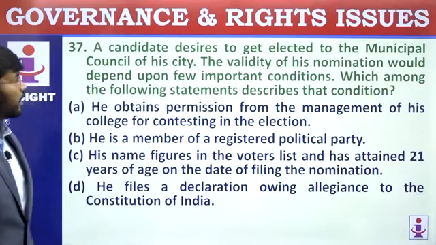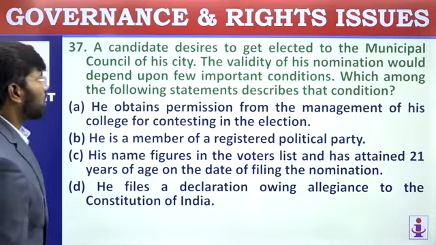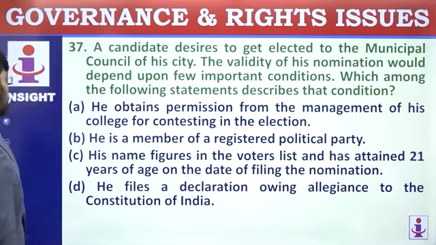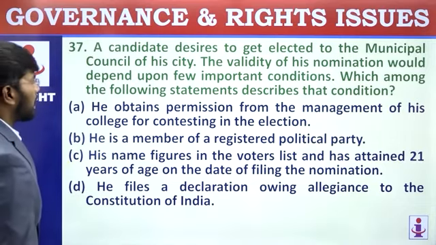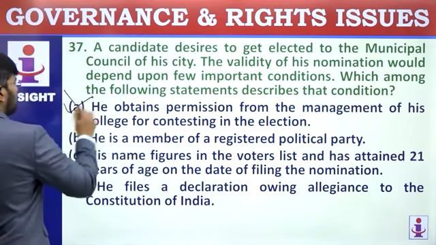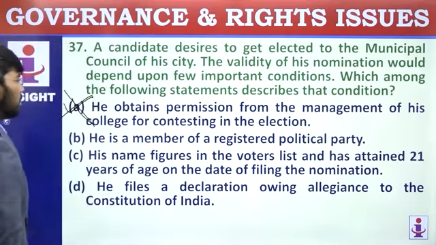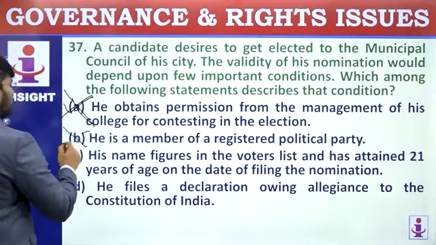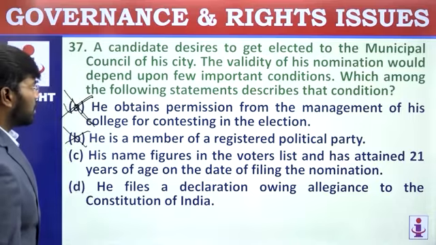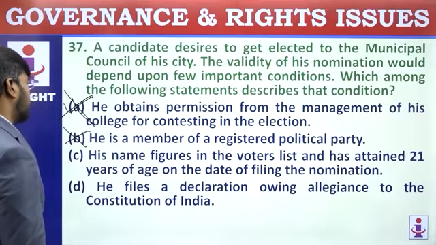37. A candidate desires to get elected to a municipal council of his city. The validity of his nomination would depend upon a few important conditions. Which among the following statements describe that condition? First statement: he obtains permission from the management of college for contesting in the election. There is no need for college management's permission. Second: he is a member of a registered political party. Need not, he can be an independent. Third: his name figures in the voters list and he has attained 21 years of age on the date of filing the nomination. Yes, this has to be done.